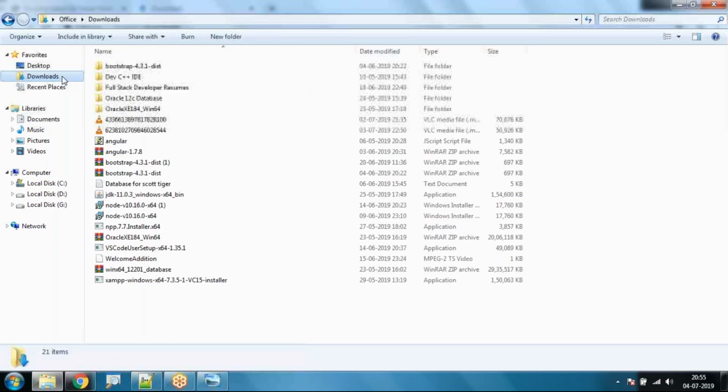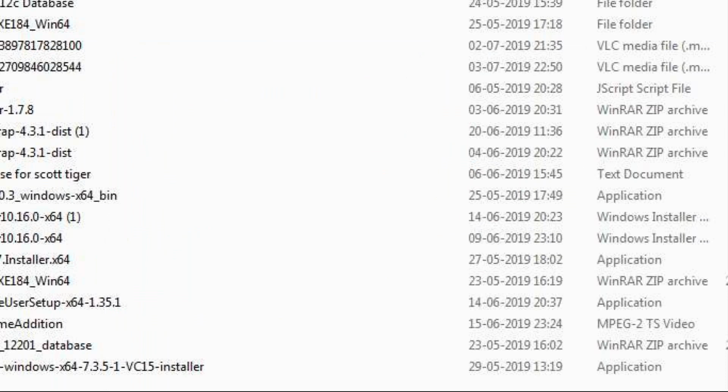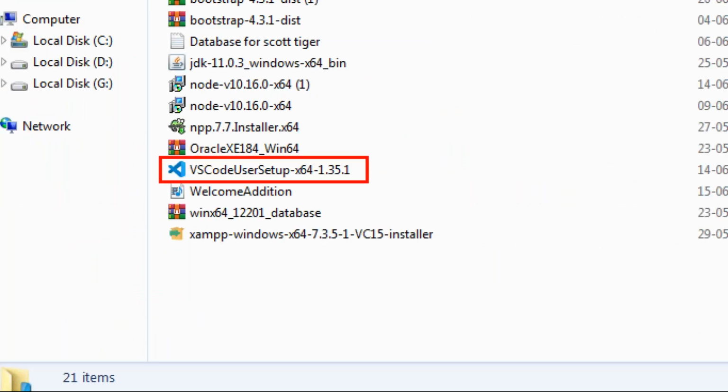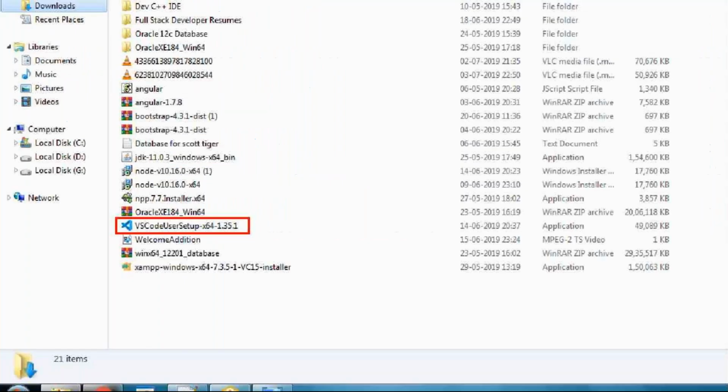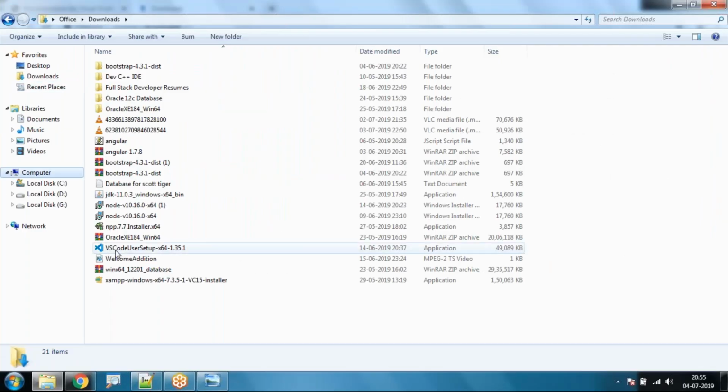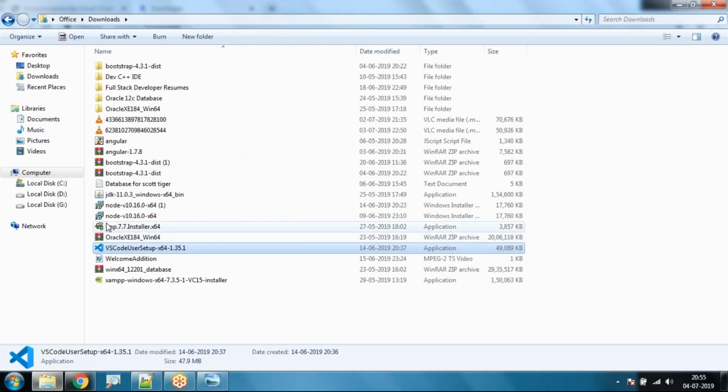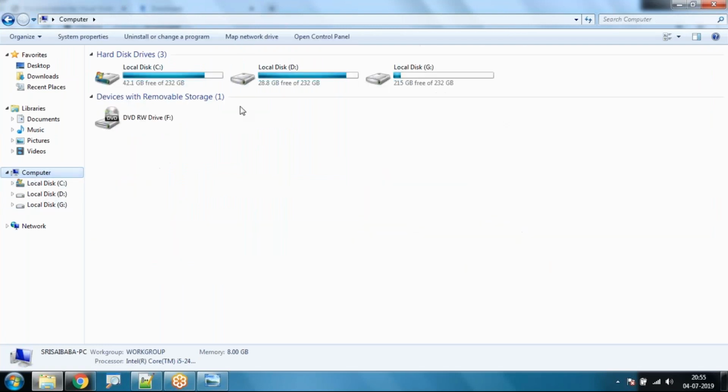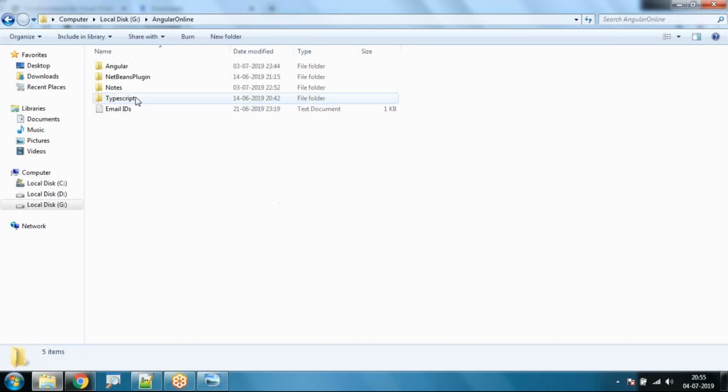As you can see here, Visual Studio Code user setup 64-bit Windows operating system is already available. Just copy this from here and paste this in our working directory. My working directory will be my computer G colon Angular online.